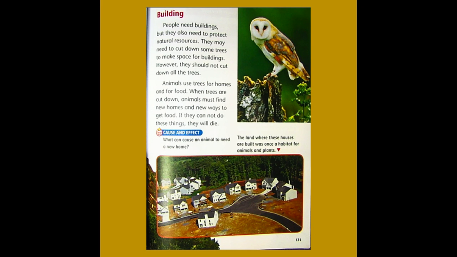Animals use trees for homes and for food. When trees are cut down, animals must find new homes and new ways to get food. If they cannot do these things, they will die. What can cause an animal to need a new home?